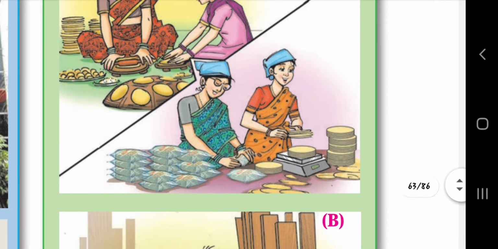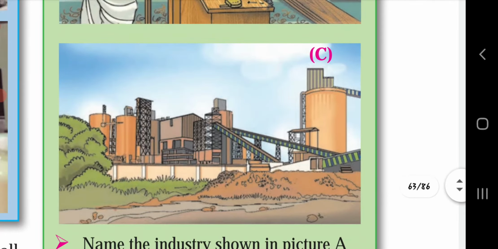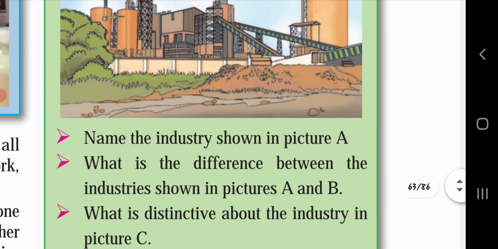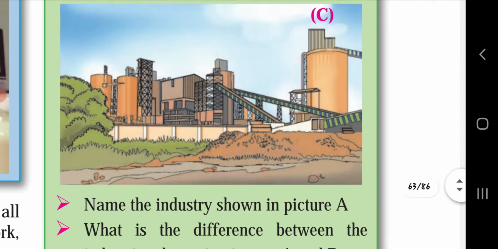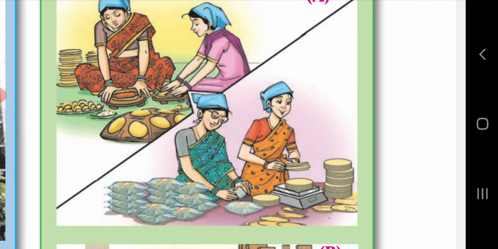Another, furniture is prepared. Here one industry is given. Depending on these three pictures we have to find the answers to the following questions. Let's start. Name the industry shown in picture A. In picture A, the papad making industry is shown, which is a small scale industry.